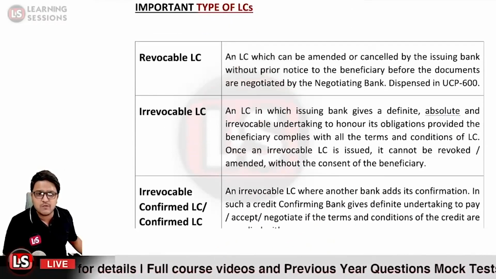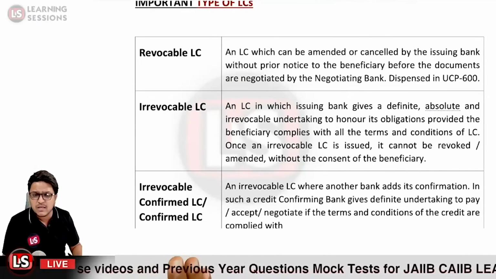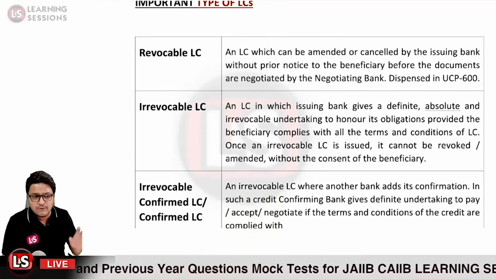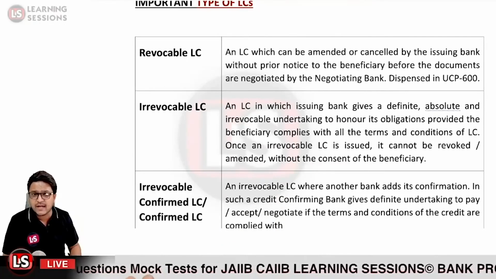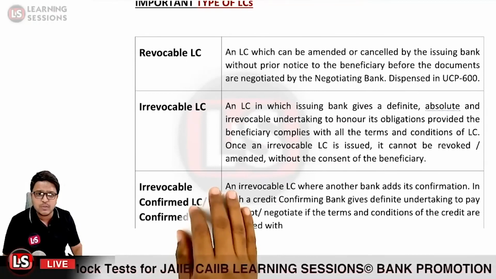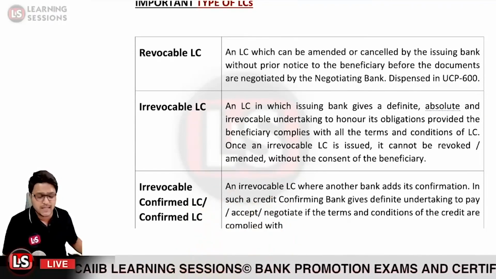After that, it is an irrevocable confirmed letter of credit. Now we know what is the major task related to the confirming bank. So if the confirming bank adds its additional guarantee to the letter of credit and it is irrevocable, that is said to be an irrevocable confirmed LC, or simply we can say it is a confirmed LC.